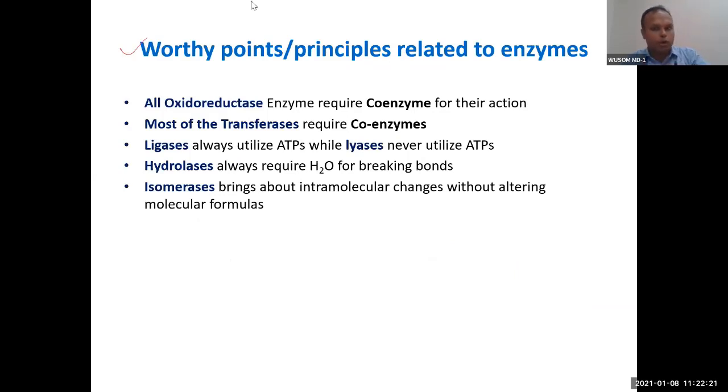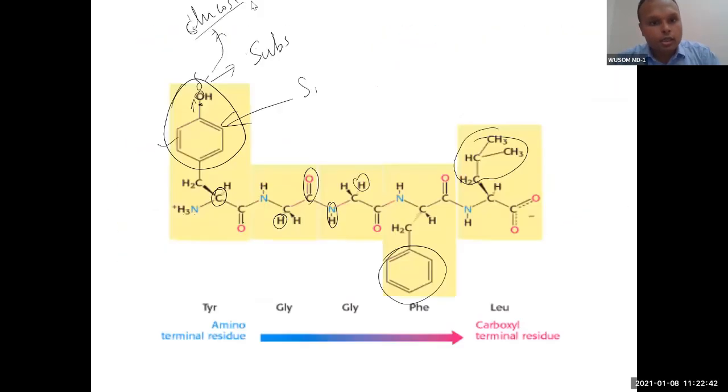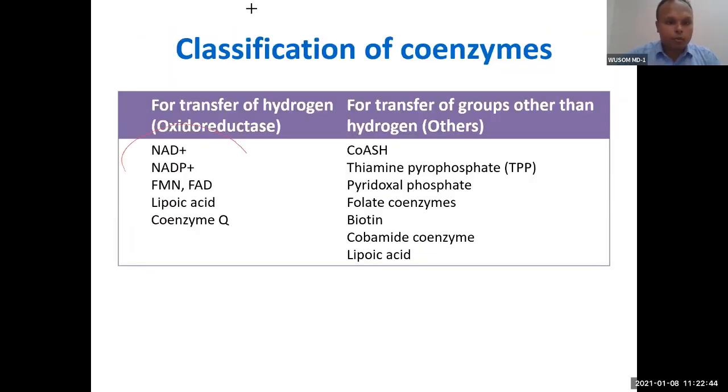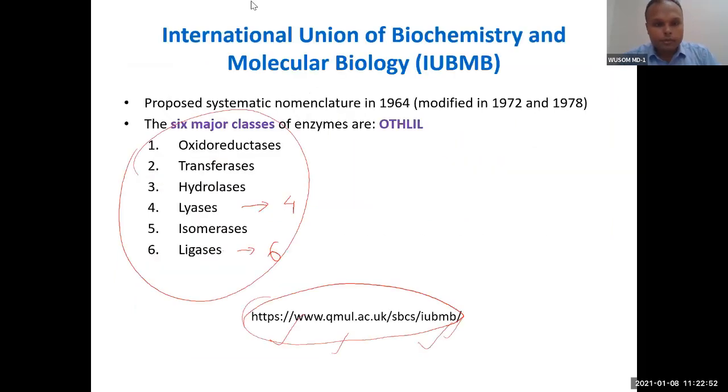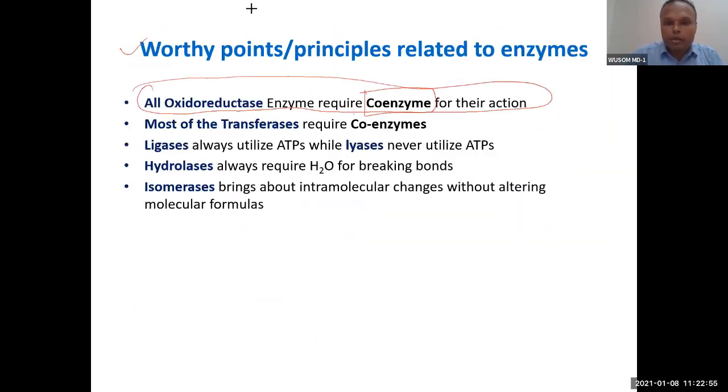The most important 3 points of the summary are what I am going to ask in your exam. These are the important things you must not forget. All oxidoreductases require coenzyme. This is very important. All oxidoreductases require one of these coenzymes. Most of the transferases will require coenzyme. Not all, but most of the transferases.